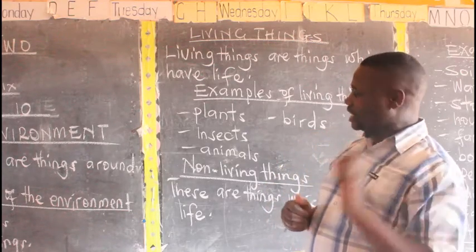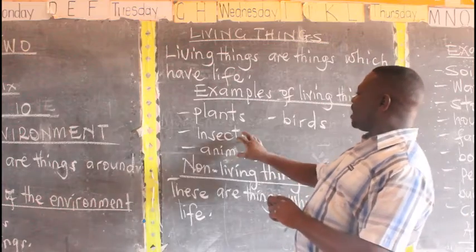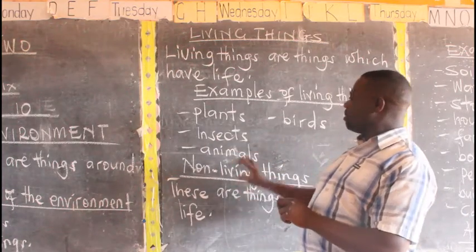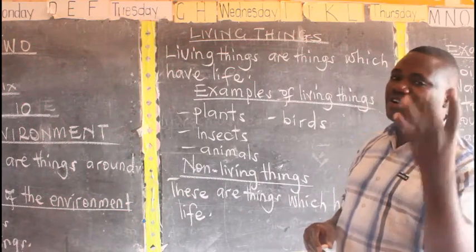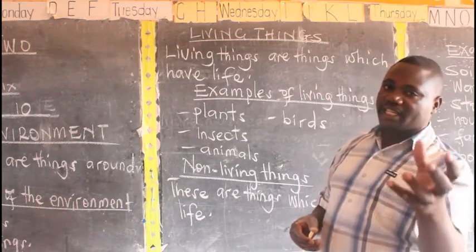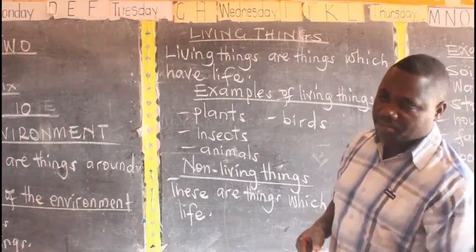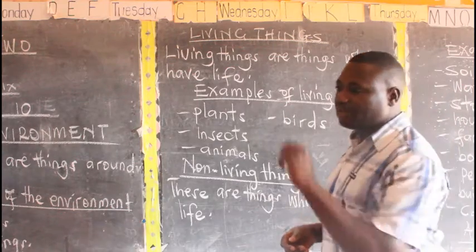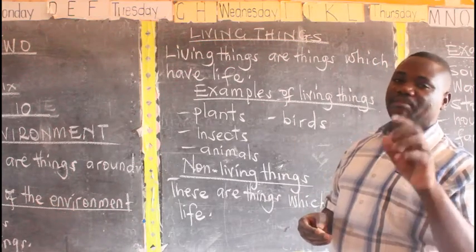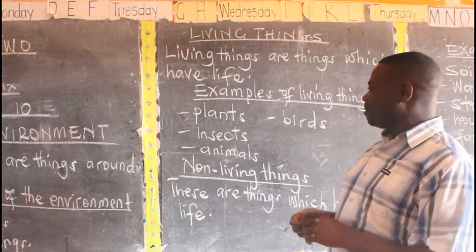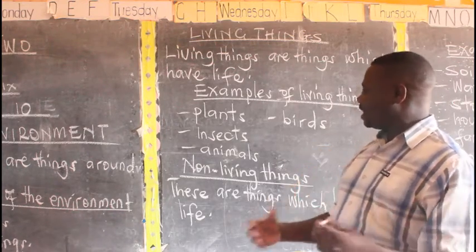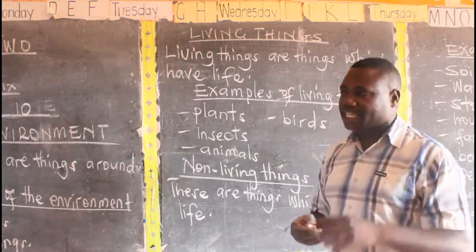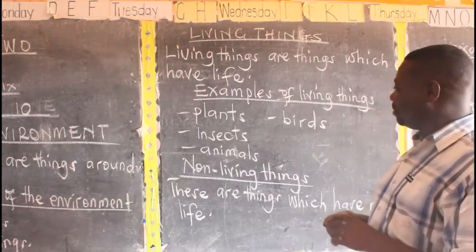We don't want to waste time on that. Then we have harmful insects, which are dangerous to our lives. And examples, we have cockroaches. They contaminate our food by spreading germs on it, and we can end up suffering from diseases because of cockroaches. They spread germs on our food.